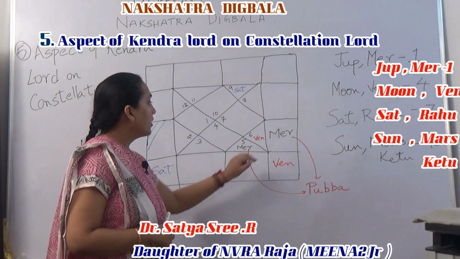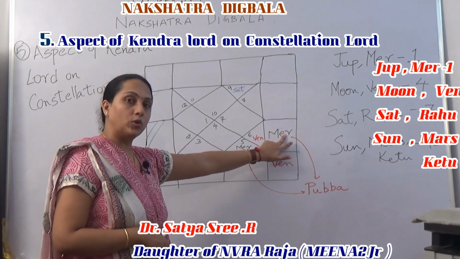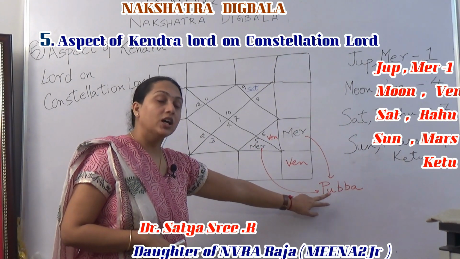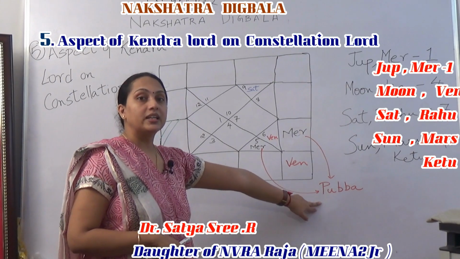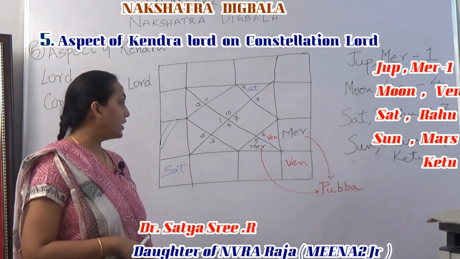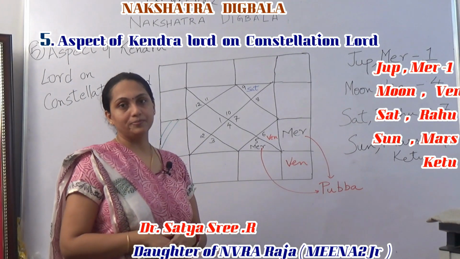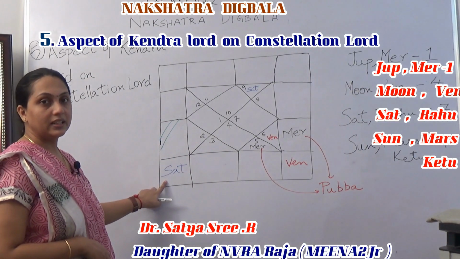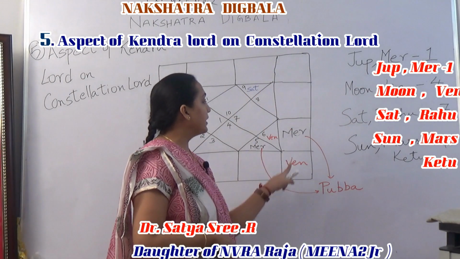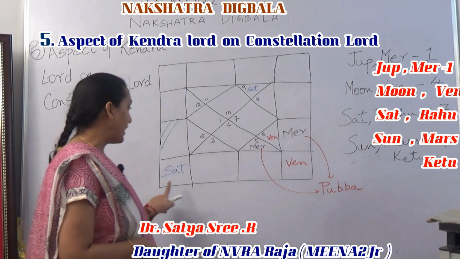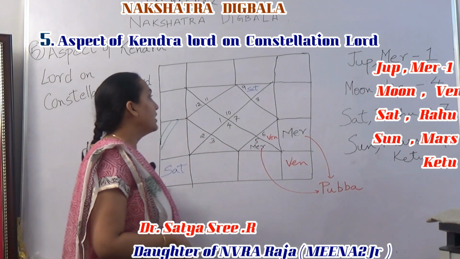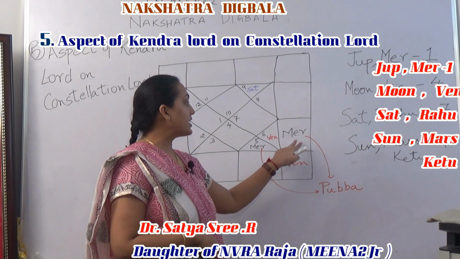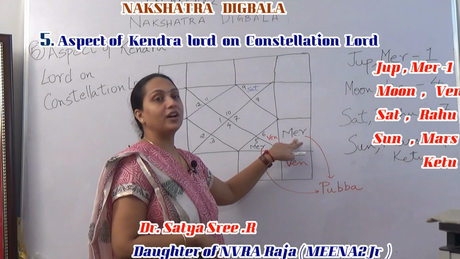Now let us see. Mercury is situated in Leo in Pubba Nakshatra. Pubba Nakshatra star Lord is Venus. Now where is Venus? Venus is sitting in Virgo. Here Saturn, the Lagna Lord, is having a 10th aspect on Venus. Now who is Venus here? Venus is the constellation Lord, the star Lord of Mercury.